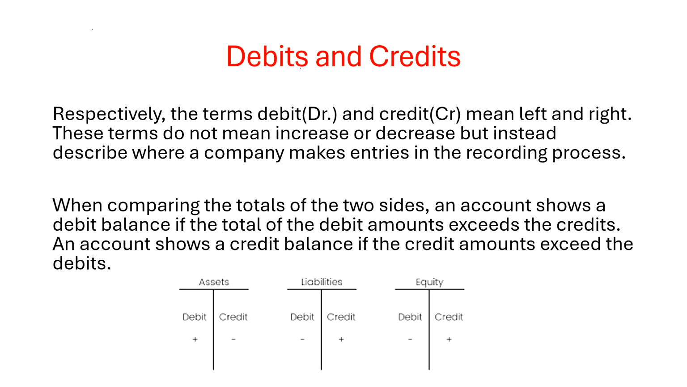If you wish to increase an asset, you would debit the left side of the T account. If you wish to decrease an asset, you would credit the right side of the T account. For liabilities, you would credit the right side of the T account to increase it. To decrease liabilities, you would debit the left side of the T account. This is the same for stockholders' equity. To increase, you would credit the right side of the T account. To decrease, you would debit the left side.